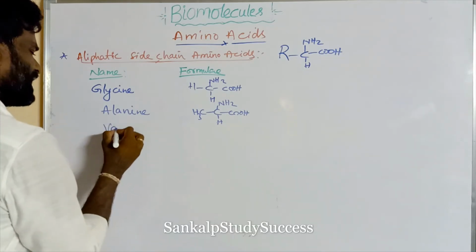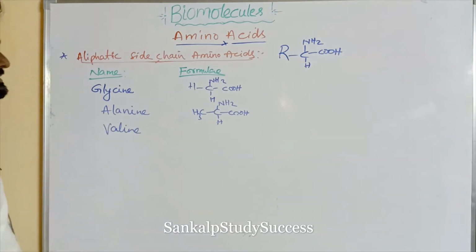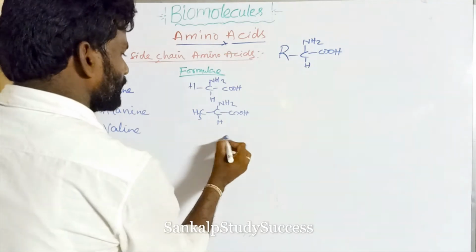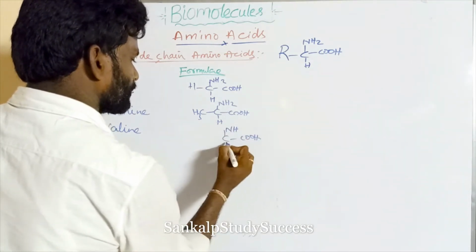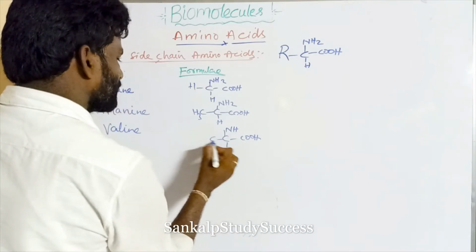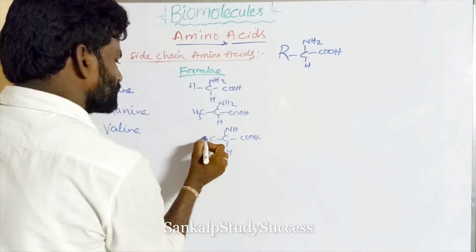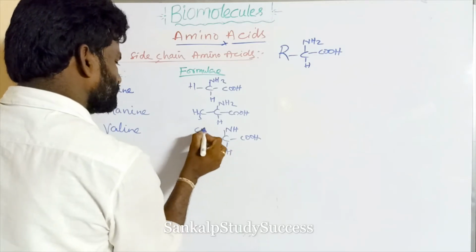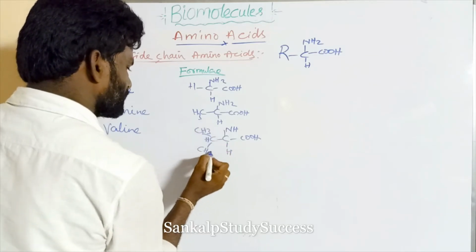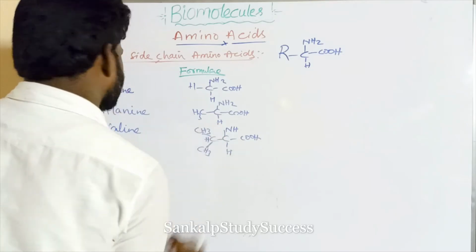So glycine, alanine, valine. Now R can be taken as a 3-carbon branched chain, with CH3 and CH3. That is valine.